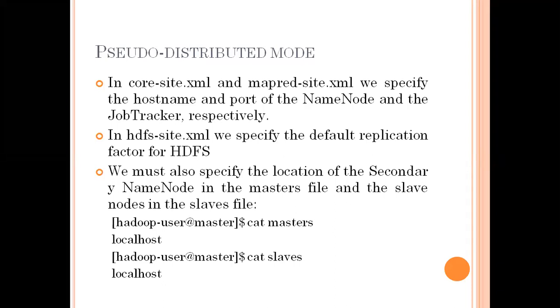So the master file and the slave nodes. How are we going to see it here? We have some code for this, for how to set these masters and slaves. Cat is a command. So cat masters, it is going to be located at the localhost. Then cat slaves, also located at the localhost. Instead, we are going to consider the secondary name node.